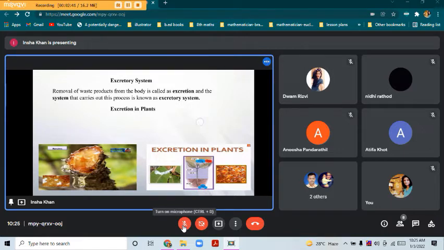These plants do not have any special organs like we humans have. So mostly the waste substances of plants are either stored in the vacuoles, that is, the cells of the leaves or fruits, or even in the bark. And if the waste product is in the form of gas, then it is secreted out through diffusion.